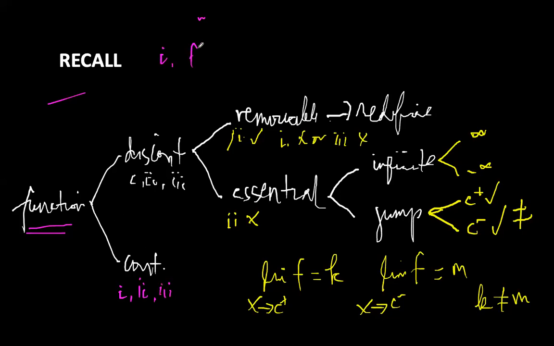Condition number 1, the function value f(c) is defined. When we say defined, we can find a specific real number for every c. Then there exists a specific value for f(c), okay? And condition number 2, the limit of f(x) as x approaches c exists. All right? So dapat perfect niya to. Defined yung function value and the limit exists.